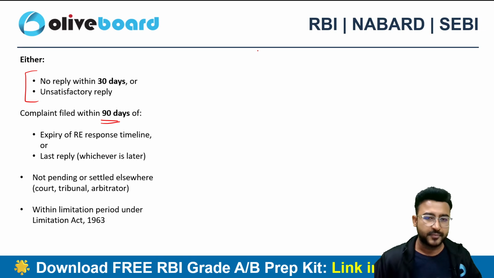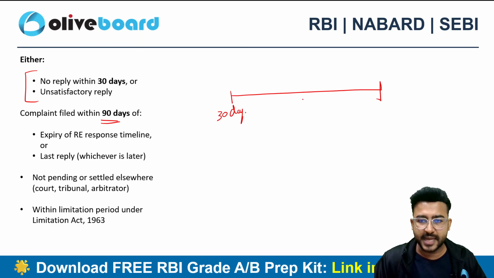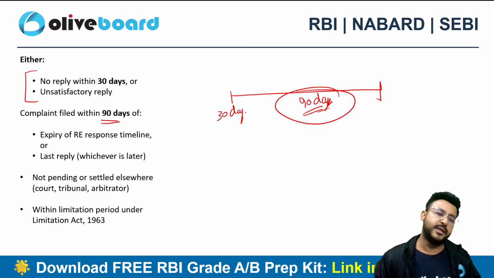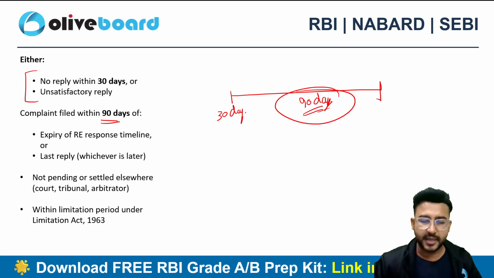That's the time limit. So for example, say the 30-day period is over. Now after the expiry of 30 days, I do have 90 days to raise my issue with the Integrated Ombudsman, right? In the Integrated Ombudsman Scheme. Let's suppose the regulated entity has actually given me a reply in XYZ days.